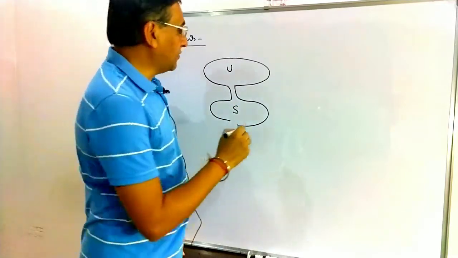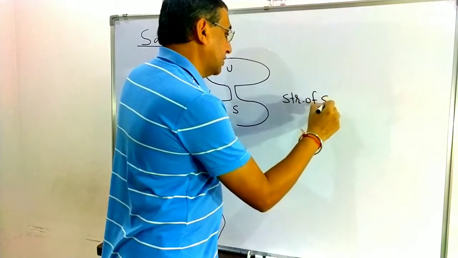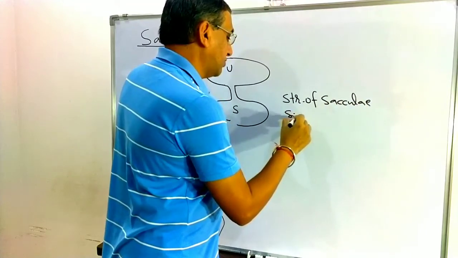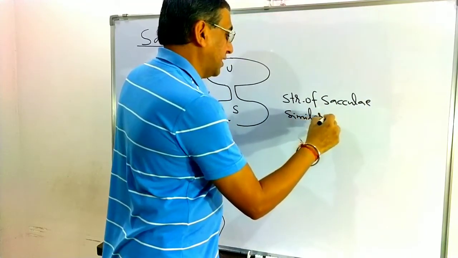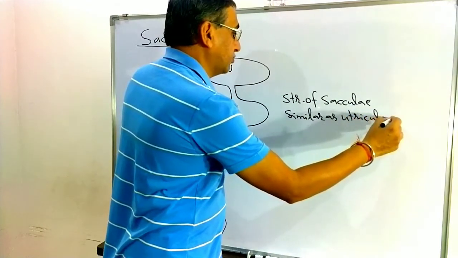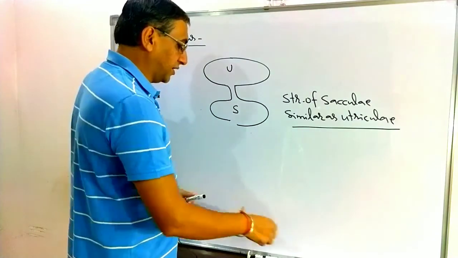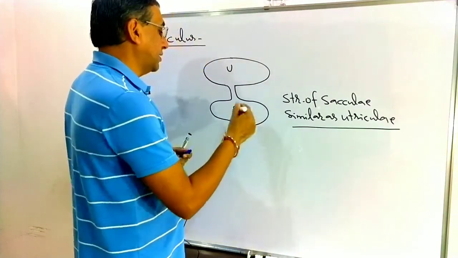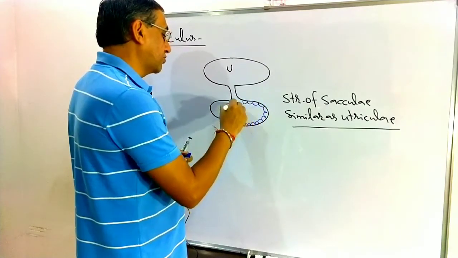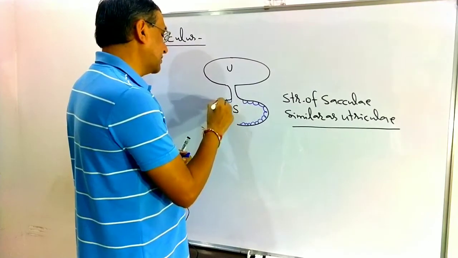The structure of the sacculus is similar to the utriculus. Similar means it is also lined by a layer of cuboidal epithelial cells, in which some cells are sensory.